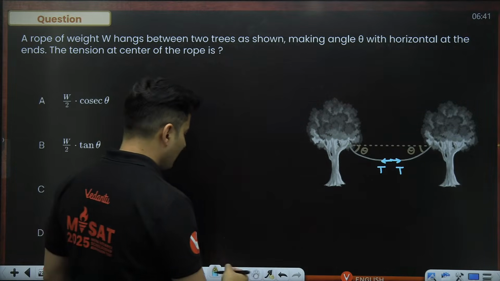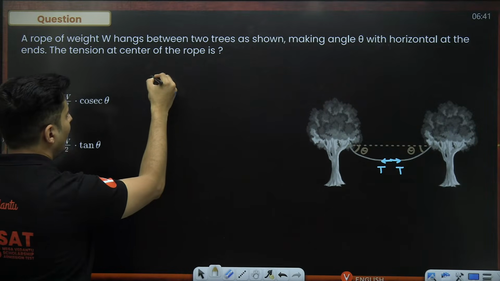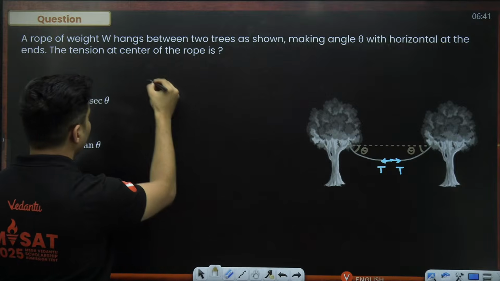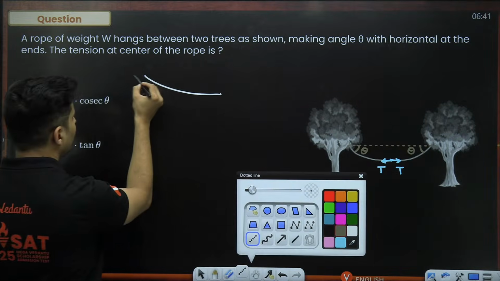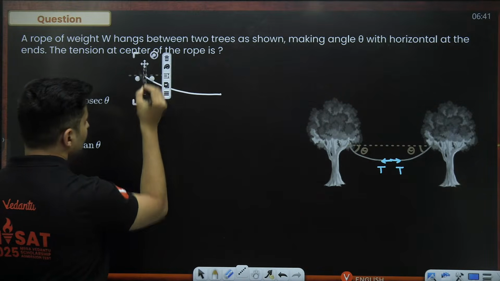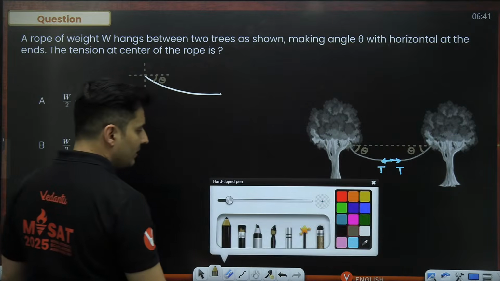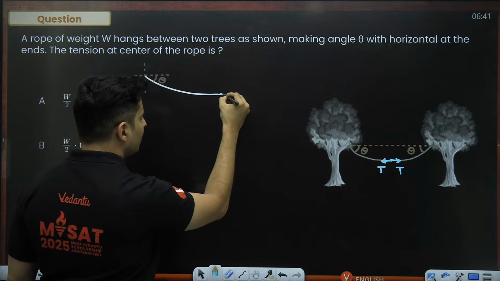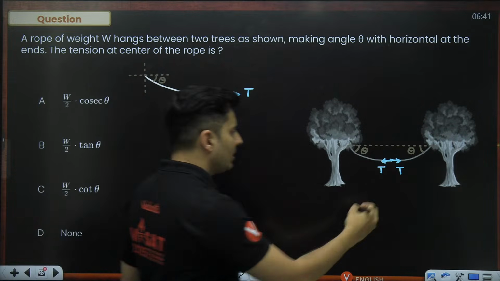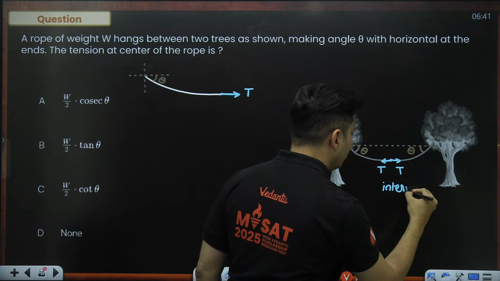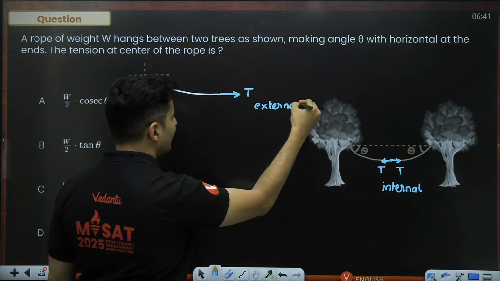So what we'll do is we'll consider only a part of the rope, half of the rope. Something like this. So this is exactly half of that particular rope, like this. This is theta. Only consider half of that rope. Then what will happen at this point? That particular tension will become an external force. Right now over here, it is an internal force. But if you take only half of it, it will now become an external force, and only external forces are counted.